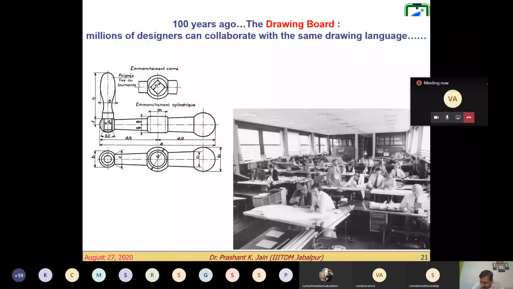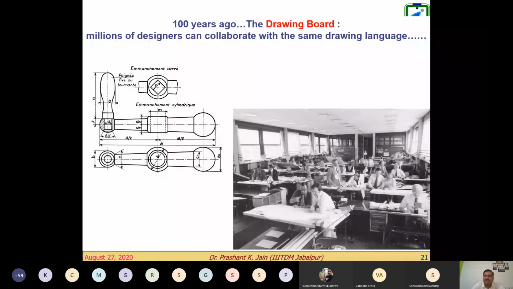The main purpose is not only to neatly draw something, but we need to understand how to interpret the drawings, how to understand, to visualize the 3D object, any other or surface finish or even texture to be conveyed to the manufacturing department. So that's the point. But what's the difficulty in coming to that?